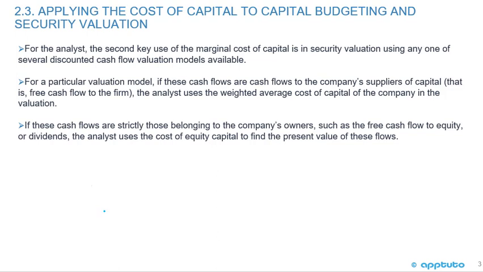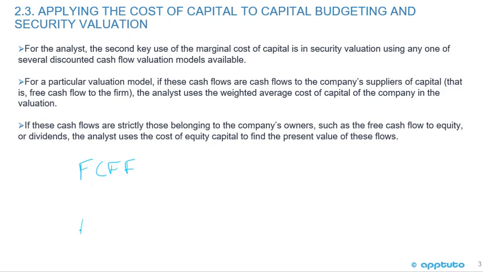If these cash flows are strictly those belonging to the company's owners, such as the free cash flow to equity or dividends, the analyst uses the cost of equity capital to find the present value of these flows. So we're going to learn more about that in the equity valuation.